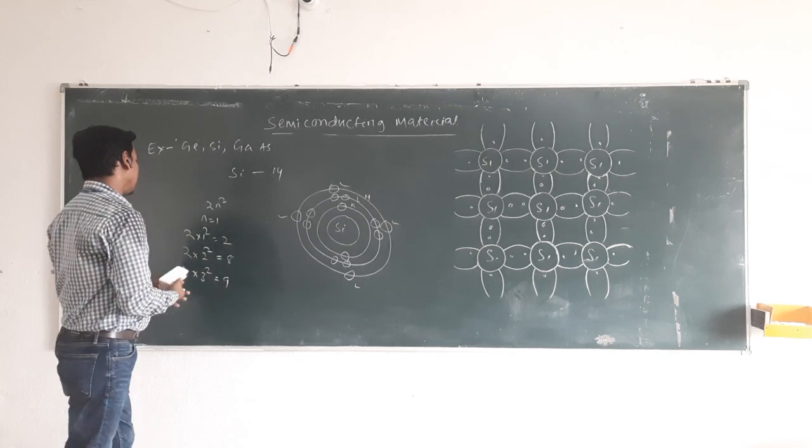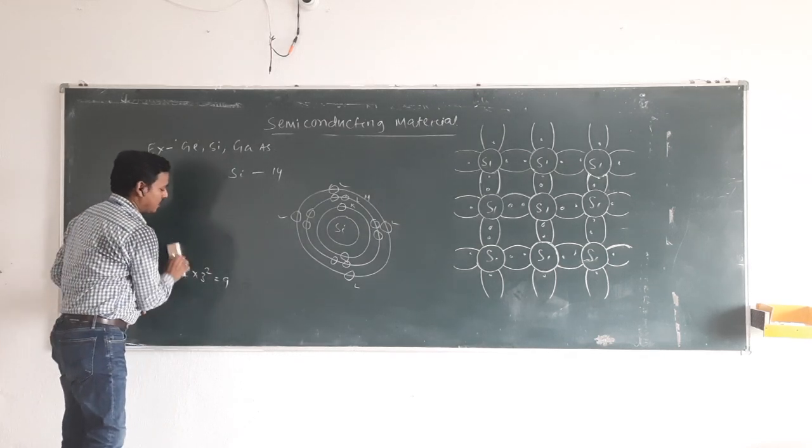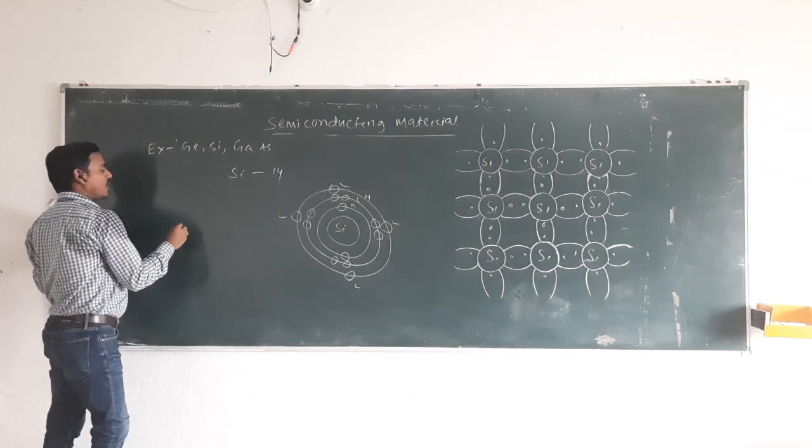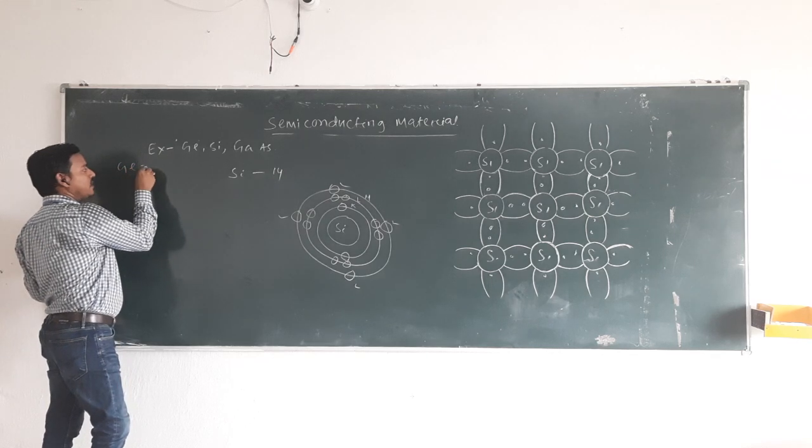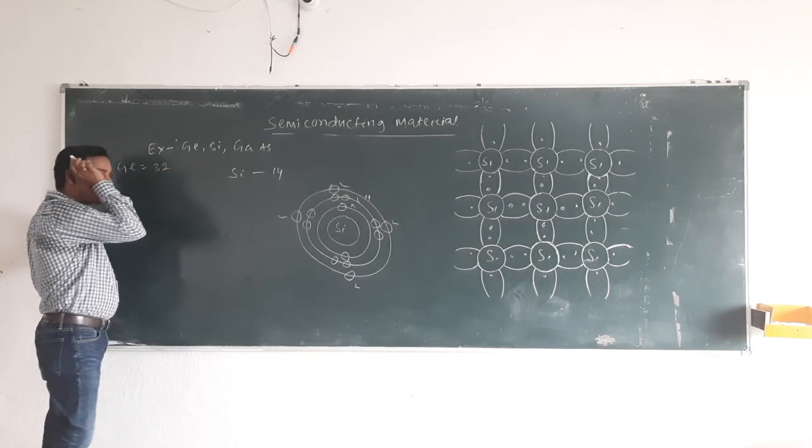Let us consider one more example, germanium. The atomic number of germanium is 32.